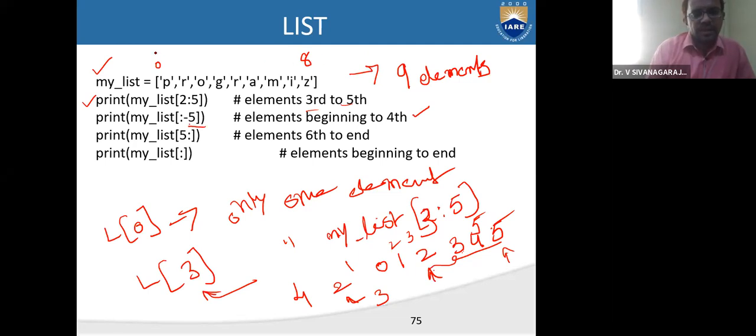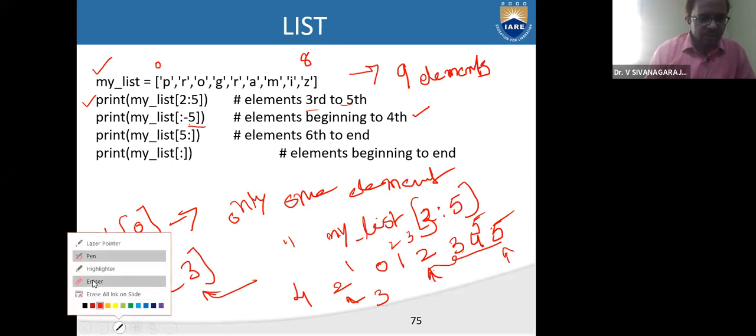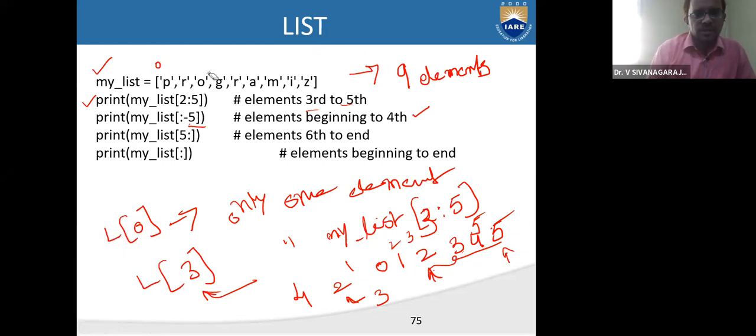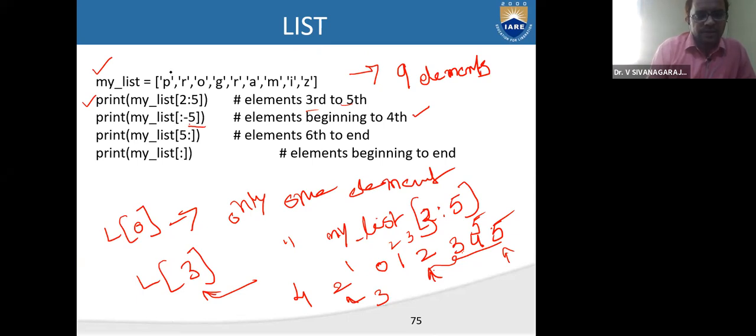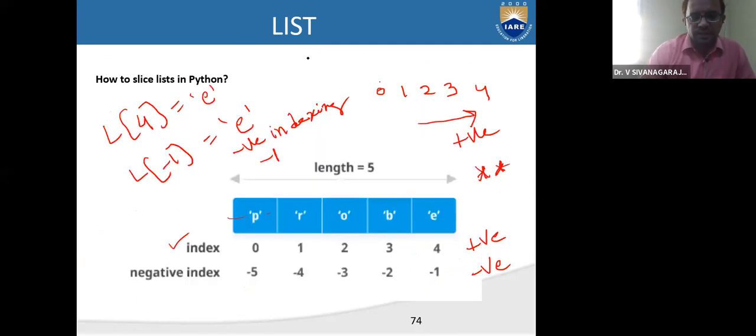Wait a minute, I will show you how to represent this positive indexing as well as the negative indexing. See here, so we said this is positive indexing, starts from 0, 1, 2, 3, 4, 5, 6, 7, and 8. What about the negative indexing? Right.